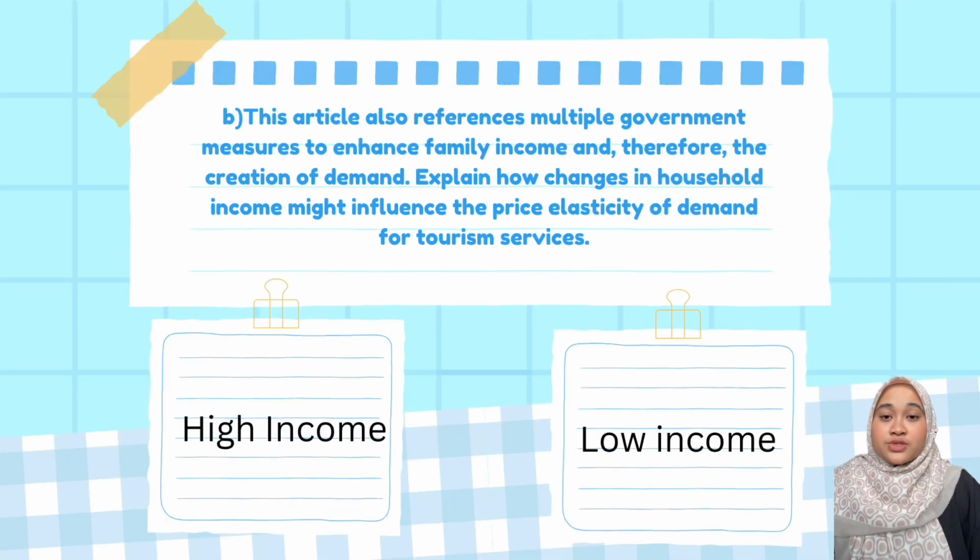This article also references multiple government measures to enhance family income and therefore the creation of demand. Explain how change in household income might influence the price elasticity of demand for tourism services. I'll discuss two curves, which are high income and low income.